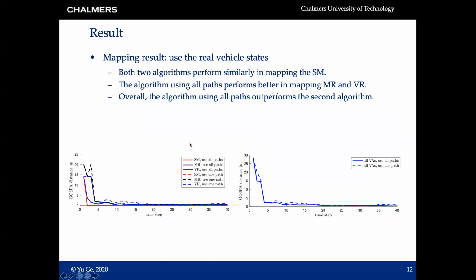Firstly, we use the real vehicle state and only study the mapping result. We can see that both algorithms perform similarly in mapping the smooth surface, because the very smooth surface only has one specular component. That means the likelihood functions of the two algorithms are the same for the smooth surface. We can also find that the algorithm using all paths performs better in mapping the intermediate surface and also the very rough surface, as the solid lines are always lower than the dashed lines. The reason is that more paths always provide more information. So overall, we can see that the first algorithm performs better than the second algorithm.